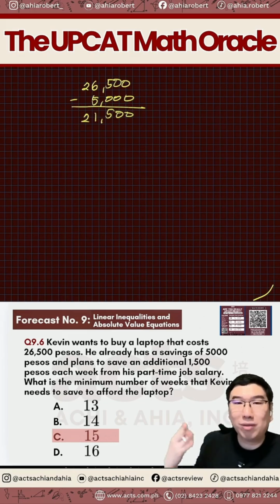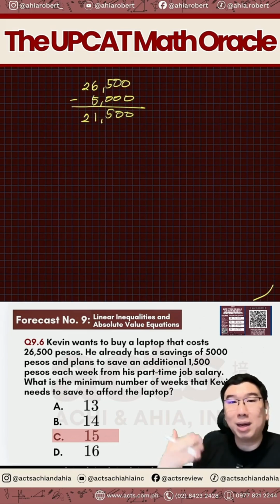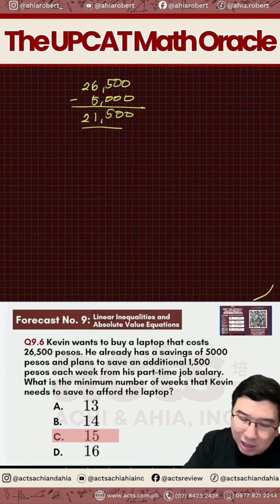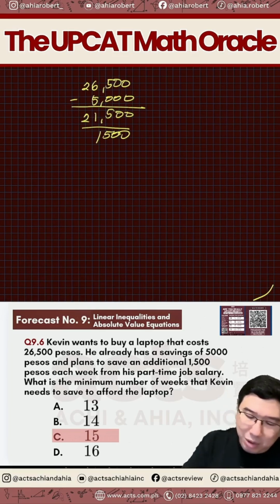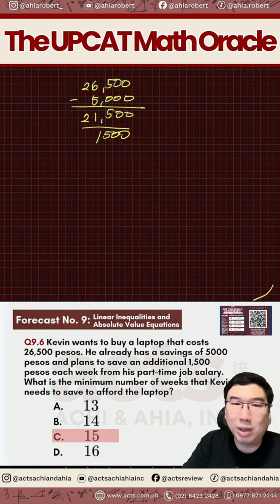So ilang 1,500 ang kailangan natin para ma-achieve natin si 21,500. So parang dinidivide natin siya ng 1,500 dito. Parang ganun yung picture. Pero is this exactly divisible? Not necessarily, okay? But how do you go about? How do you divide 21,500 with 1,500?